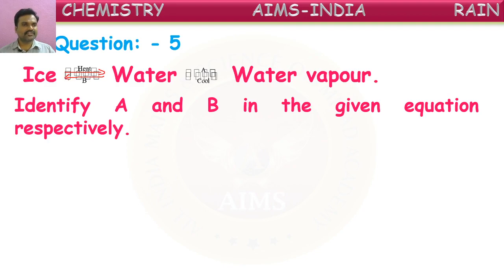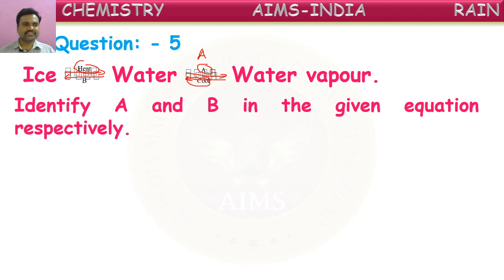Actually, they should be like this. So here, ice on heating converts to water, and water on doing something here converts into water vapor. It is shown here as A. I think it is not clear to you. It is A. And water vapor on cooling converts into water.